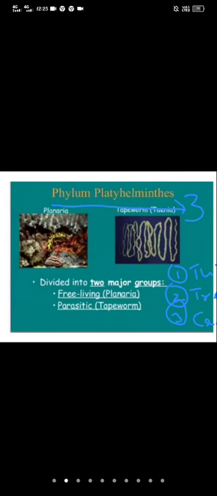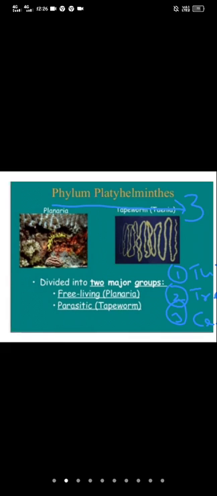The Turbellarian body wall contains a ciliated epidermis. The cells contain rod-shaped mucus-forming structures called rhabdites.